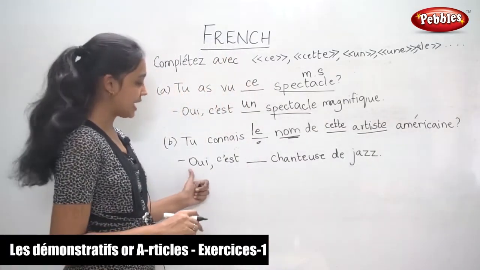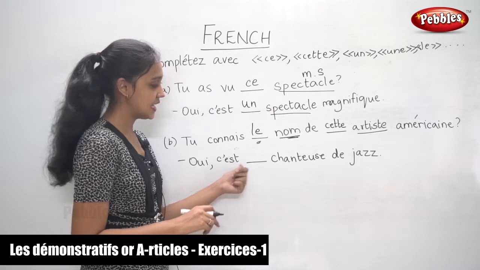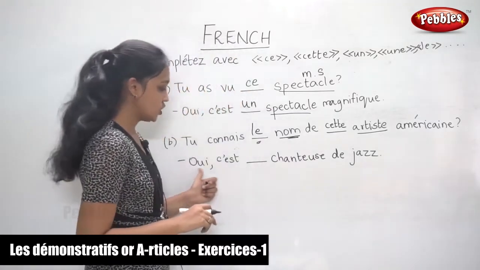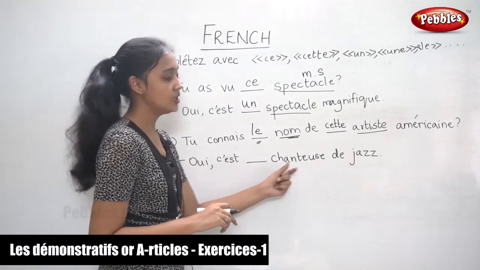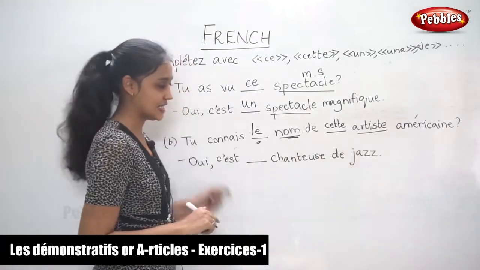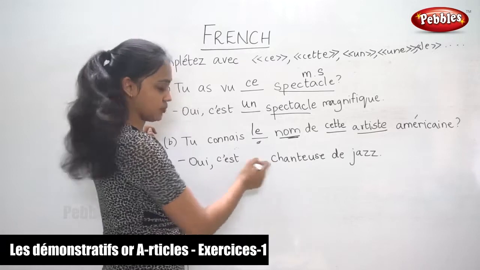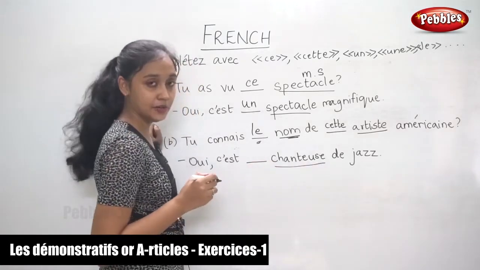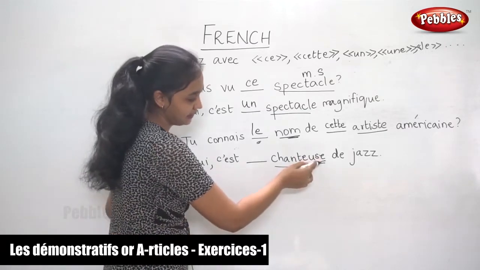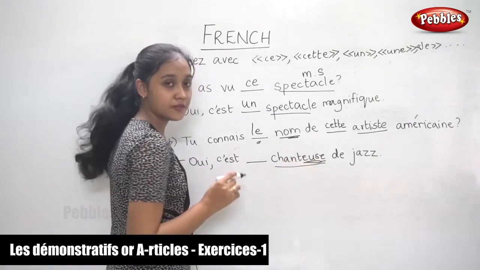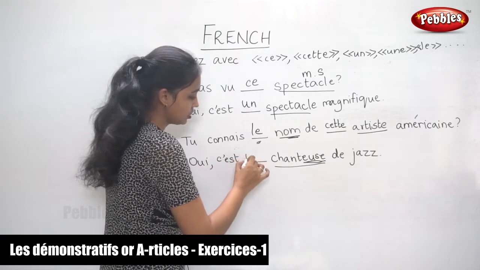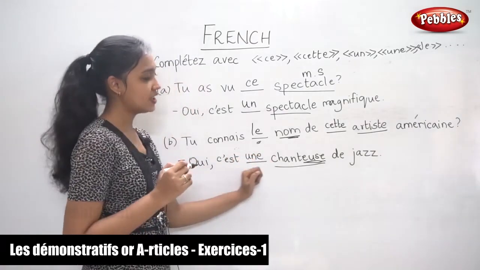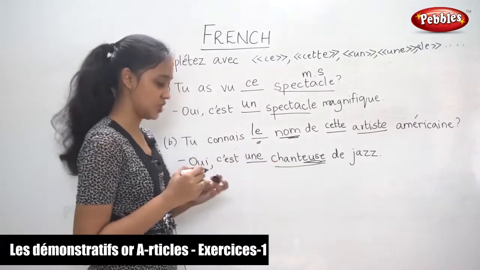So the answer for that, oui, c'est dash chanteuse de jazz. So she is a singer of jazz, a jazz singer. So an article should be placed here. Now take a look at the noun. It is feminine singular, so we use une. Oui, c'est une chanteuse de jazz.